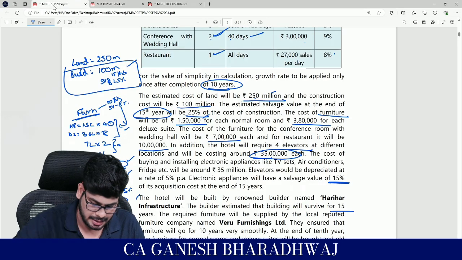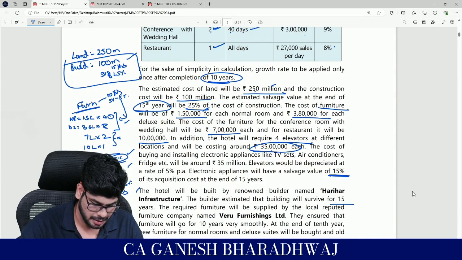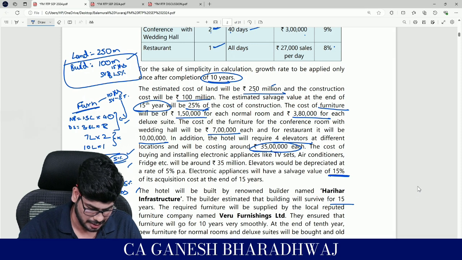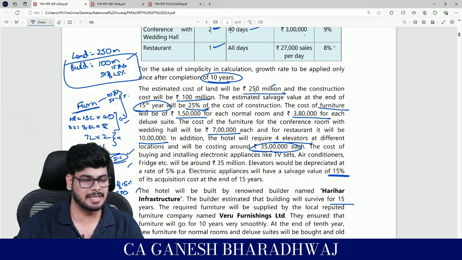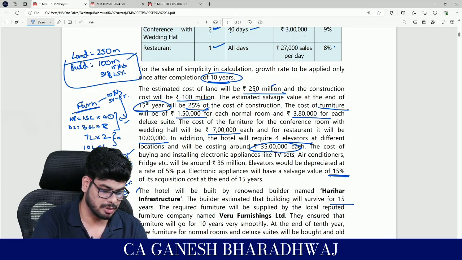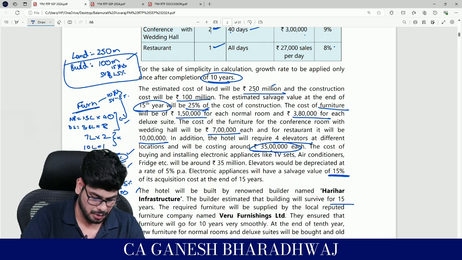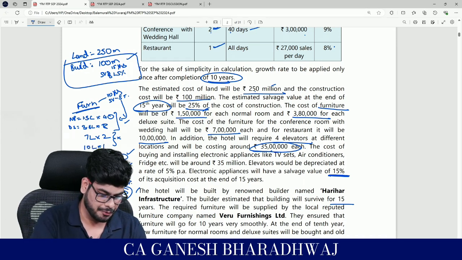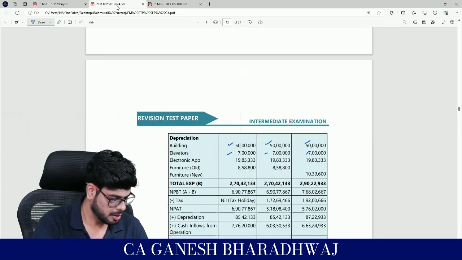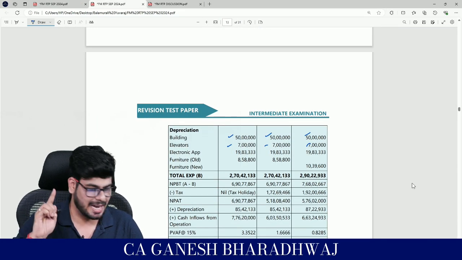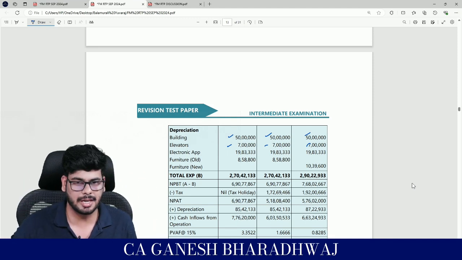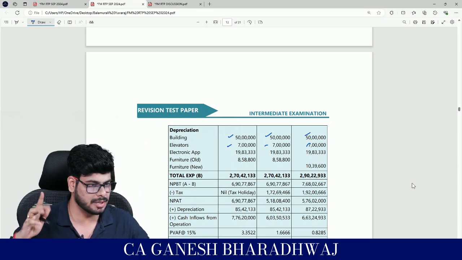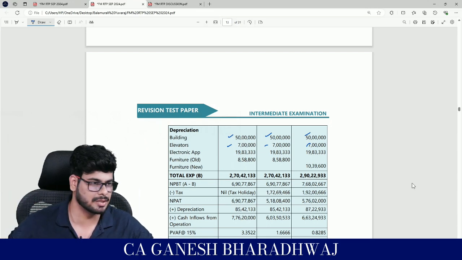Electronic appliances. They have mentioned something about electronic appliances. So how much is that? 35 million, right? So that's going to be 3.5 crores. Out of that, you have a salvage value of 15%, right? So 3.5 crores into 0.85. Basically, that is the overall depreciable value. For a period of 15 years, how much do you get? 19,83,333. Guys, are you all getting it? These calculations are not mentioned in the RTP, but I want you guys to understand how these are coming. Fine, clear with this. That's the reason we are doing this discussion here.